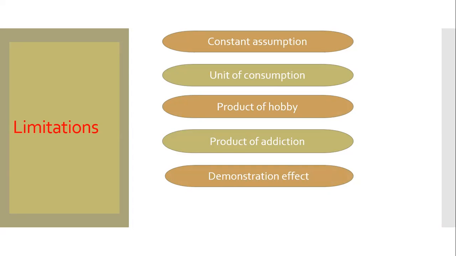That means demonstration effect is working here. The consumer is demonstrating his status in the society. In that case, suppose more units of jewelry, more units of car, more units of flat give him more satisfaction.